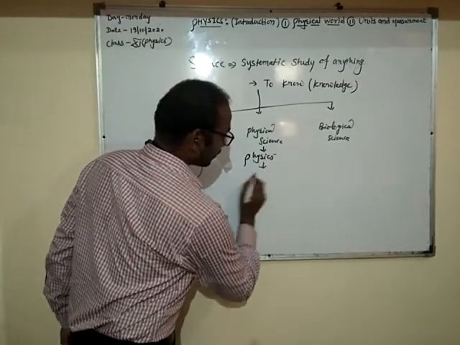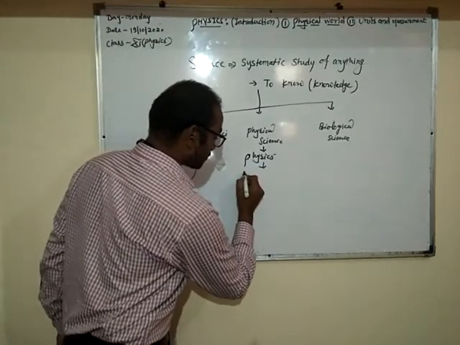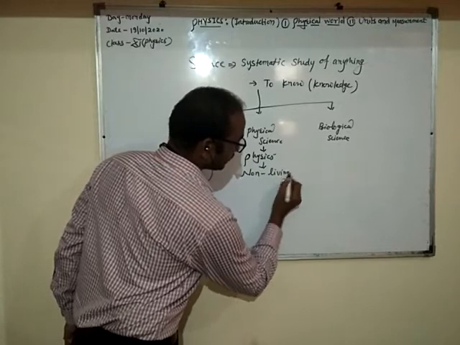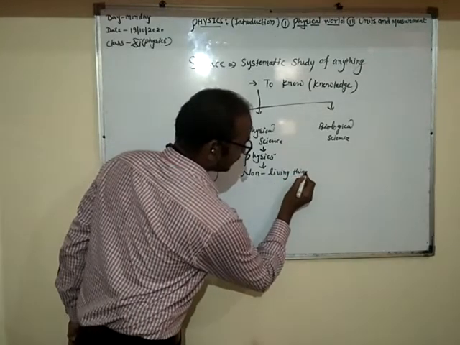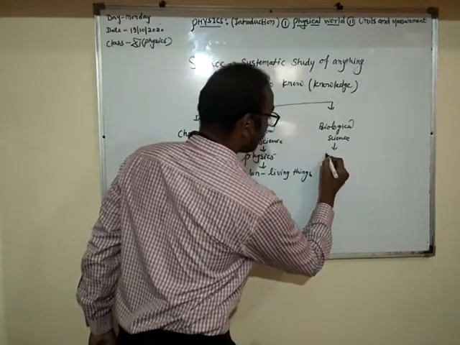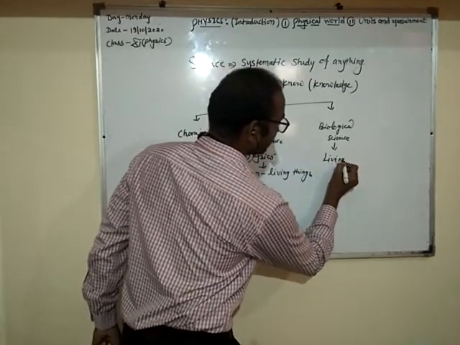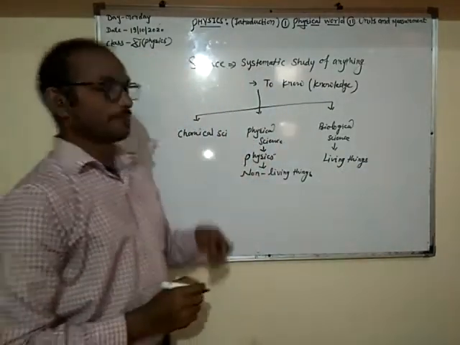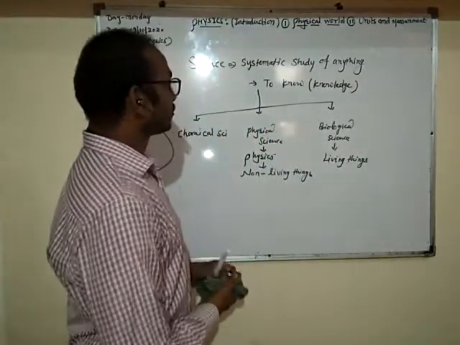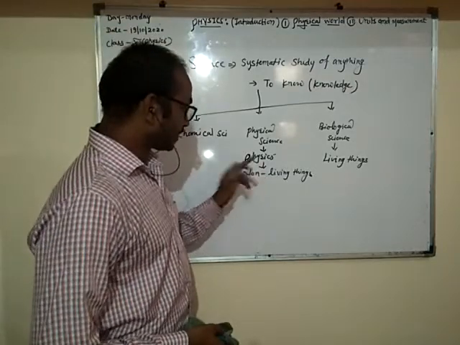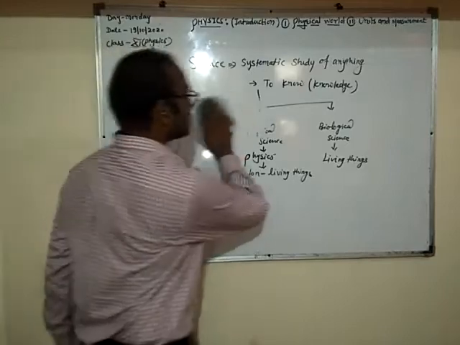In this branch of science you will study especially non-living things, right? And in biological science, you study living things. Okay, so these are basically some branches of science. Here I am just going to introduce the branch that is physical science, and the exact name of this physical science is physics.